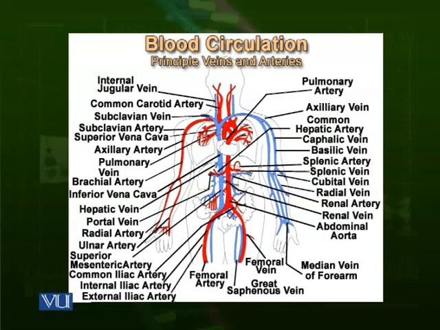Slightly goes down, we can see that there is an artery going towards the gonads. This is called gonadal artery. Going something more down, there is an artery called celiac artery, which is divided into more branches, and a mesenteric artery. These arteries are giving blood to the digestive system organs, the intestines, the stomach, and this is also giving blood to the mesenteries, the membranes which are present inside the abdominal cavity.